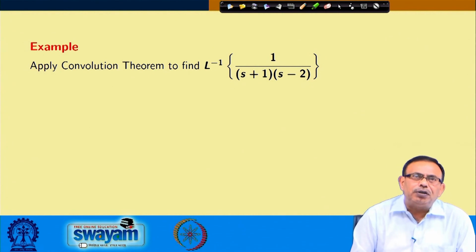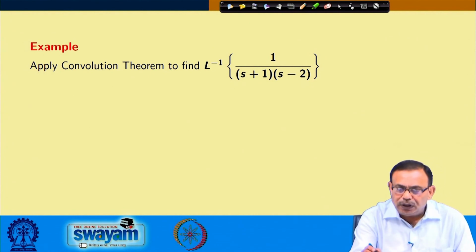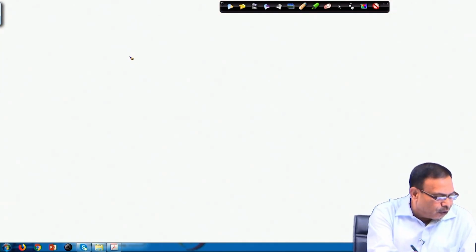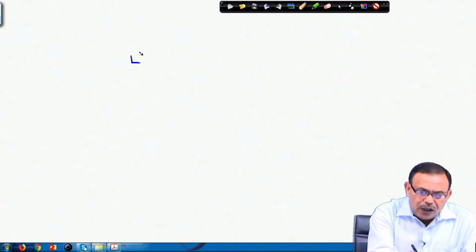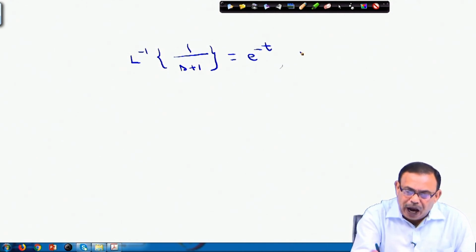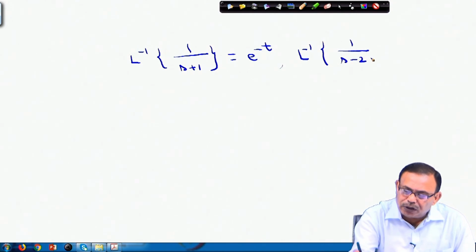Apply the convolution theorem to find the value of this. Since we are doing the convolution, it will be easy for us. Laplace inverse of 1 by s plus 1 equals e power minus t, and the second one, Laplace inverse of 1 by s minus 2, is e power 2 t.